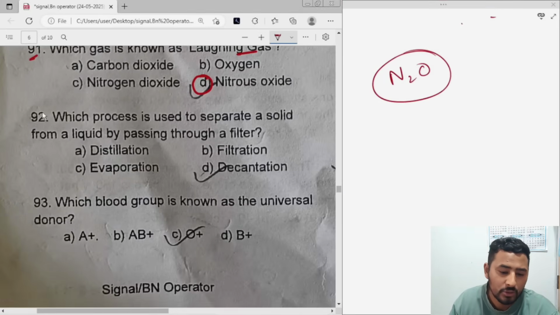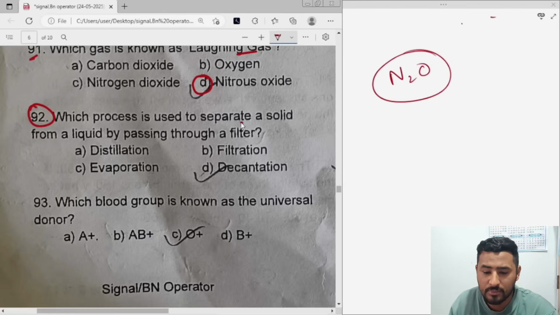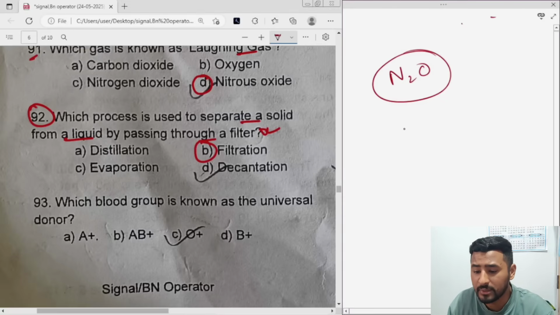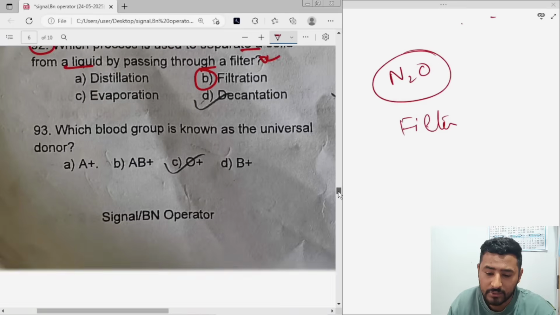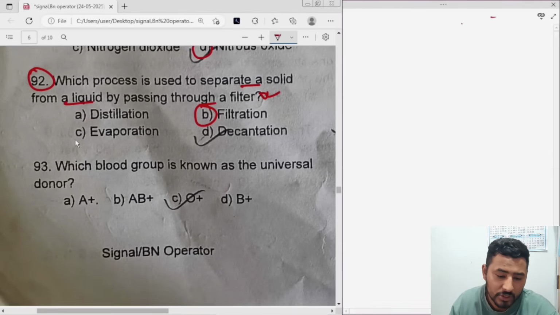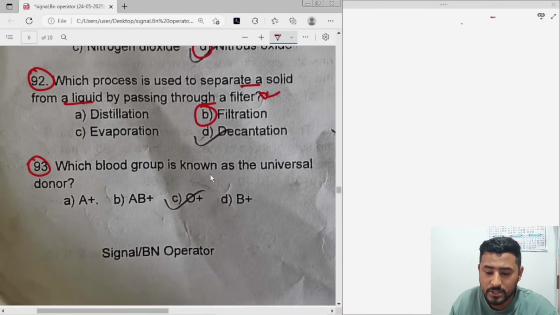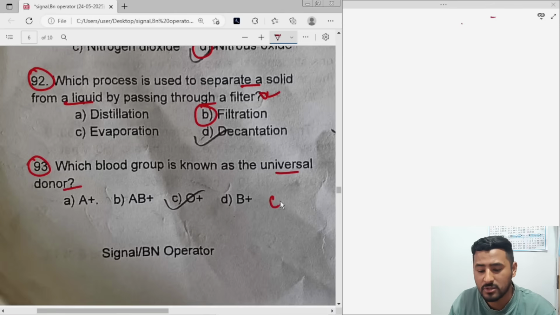Let's see next. Question number 92. Which process is used to separate a solid from a liquid by passing through a filter? So whenever we talk about a filter, we use filtration. We use filter paper for this. Let's see next. Question number 93 is, which blood group is known as the universal donor? So actually the universal donor is O negative, but here maybe it is a printing mistake. If you have given O positive, you'll get the marks. But it should be O negative.